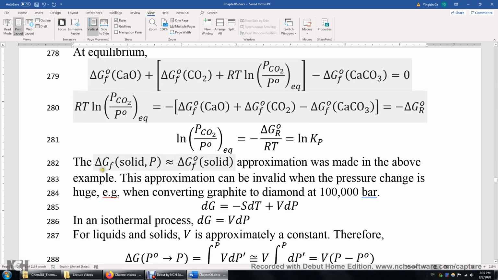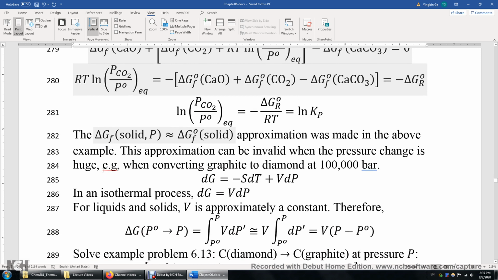That being said, if the pressure change is huge, we need to worry about the Gibbs energy change of a solid. Let me give you another example. If we convert graphite to diamond at a very high pressure, how high? 100,000 bars. This is 10 to the power of 5 bars or 10 to the power of 10 pascals. In this case, we need to worry about the change of the Gibbs energy of graphite and diamond when the pressure changes from 1 bar to 100,000 bars.